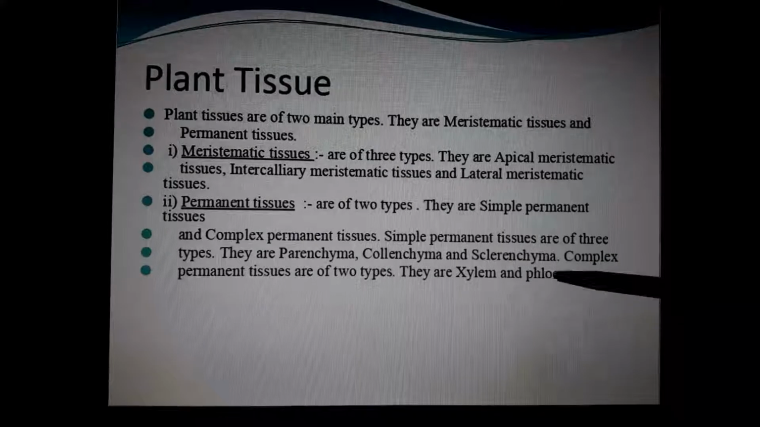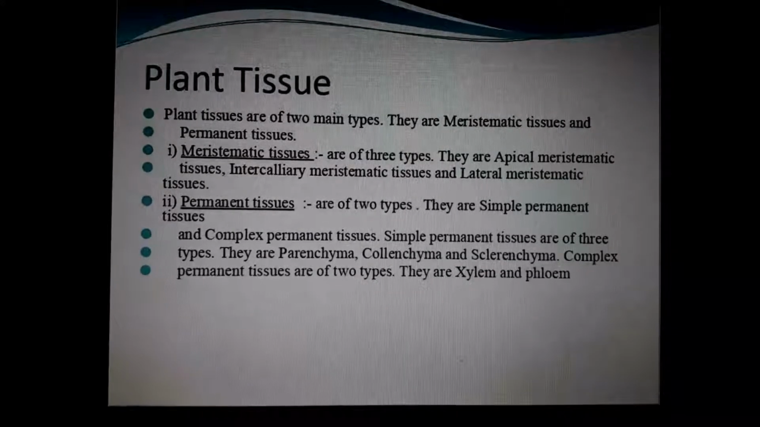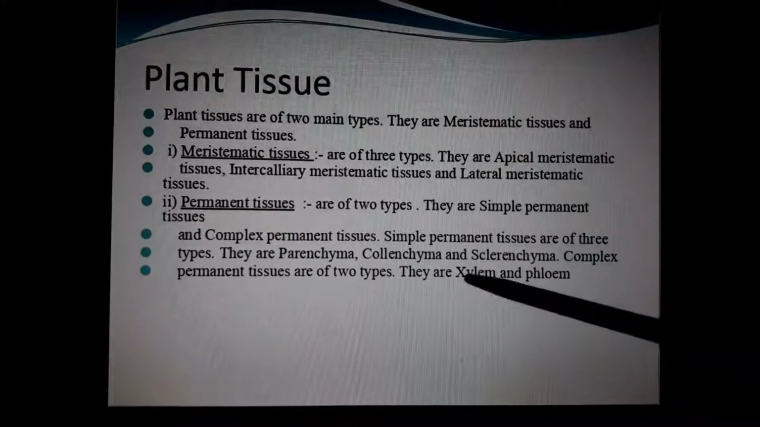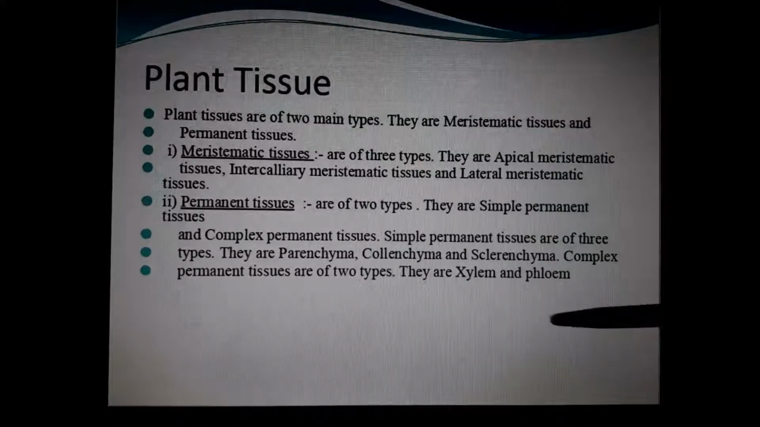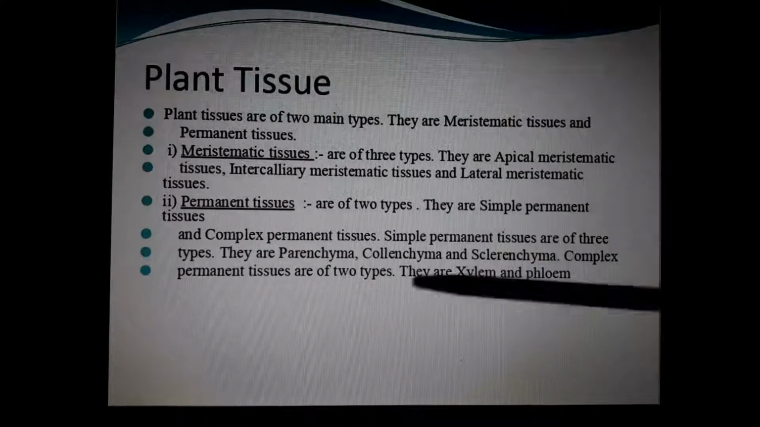Xylem and phloem, I think you studied, isn't it? They are the ones which transport all the water, minerals and food inside the plants, just like blood vessels do in our human body. In the case of plants, they have xylem and phloem. You must study these names, okay?